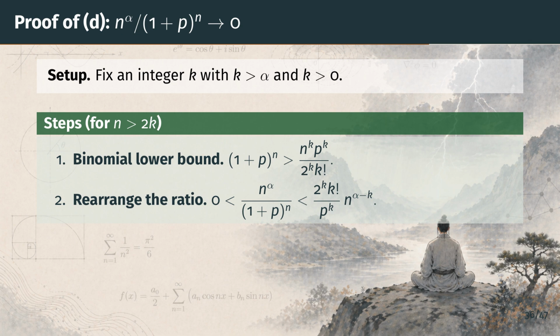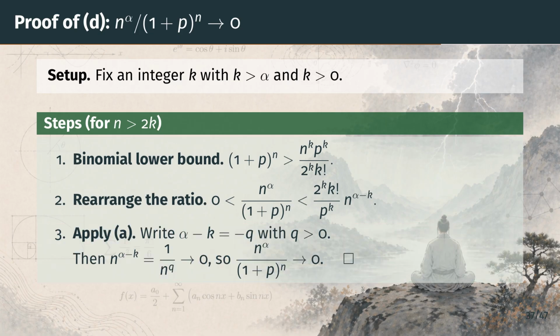The key point is that alpha minus k is strictly negative, because we chose k larger than alpha, so the variable factor is a power of n with a negative exponent. Step 3 finishes the proof.